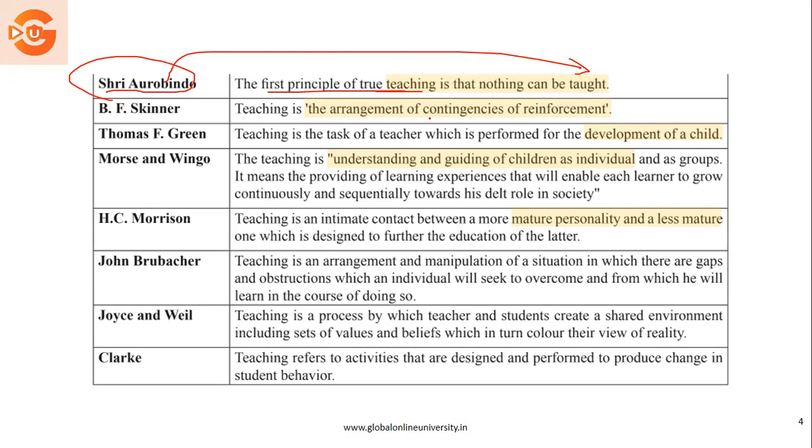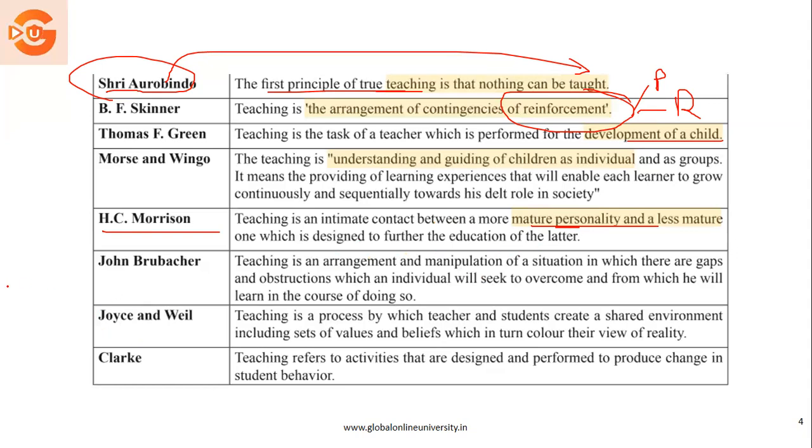According to B.F. Skinner, it's an arrangement of contingencies of reinforcement. Reinforcement is in the form of punishment and reward, which we are going to see in the behavioral theories. Then, according to Thomas Green, it is about the development of a child. According to Moss and Wingo, it is about understanding and guiding children as individuals. According to Morrison, it is contact between a mature and a less mature personality, designed to further the education, I mean to say, to educate the less mature person.